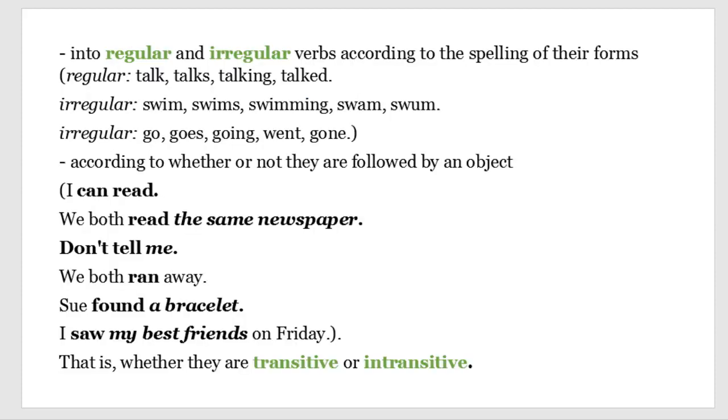Regular and irregular verbs, according to the spelling of their forms. Regular: talk, talks, talking, talked. Irregular: swim, swims, swimming, swam, swum. Irregular: go, goes, going, went, gone.